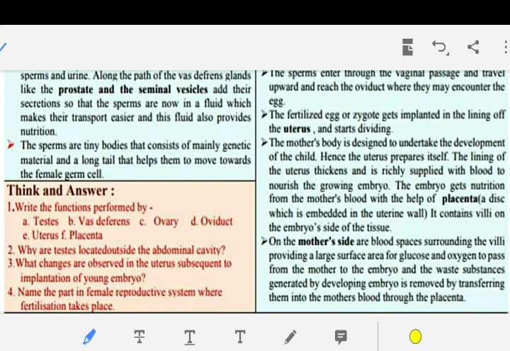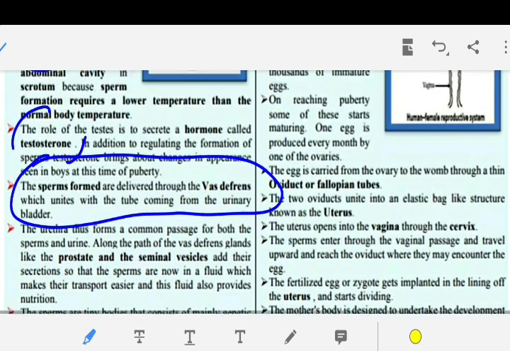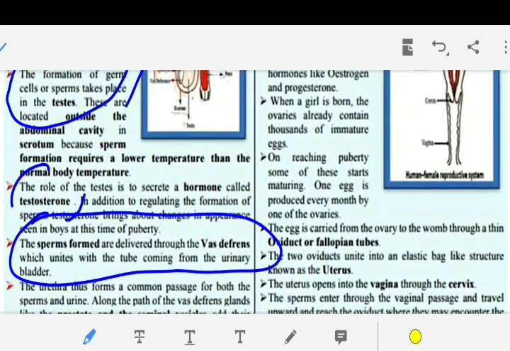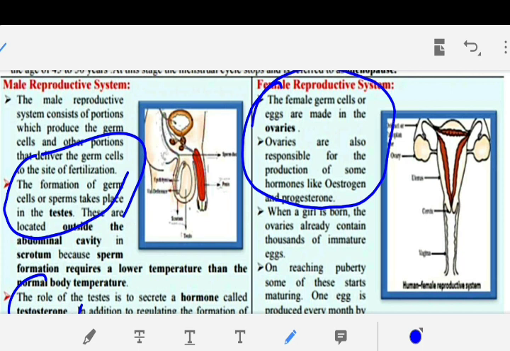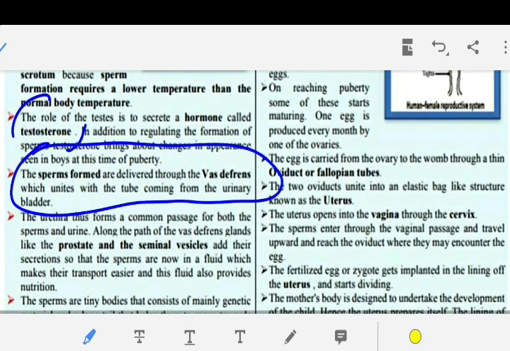अब इसका दूसरा पार्ट है ओवरी. ओवरी का क्या फंक्शन है, तो ओवरी का फंक्शन आप यहाँ से कर सकते हैं आराम से. The female, यहाँ से पूरा इतना कर दें. The female germ cells or eggs are made in the ovaries. Ovaries are also responsible for the production of some hormones like estrogen and progesterone. ठीक है, इसका पार्ट ये हो गया.